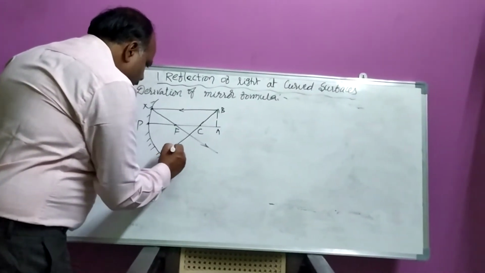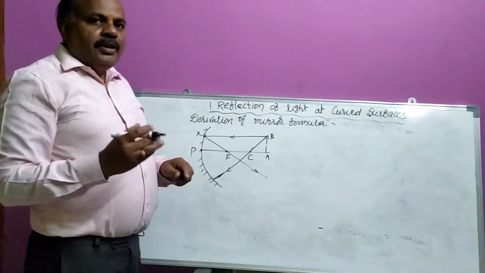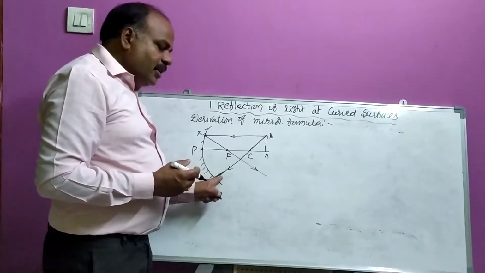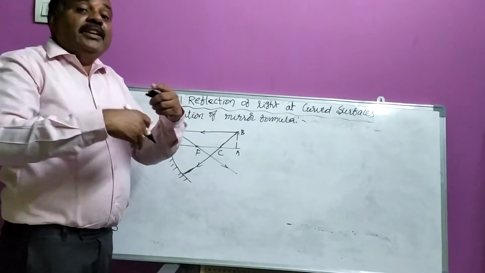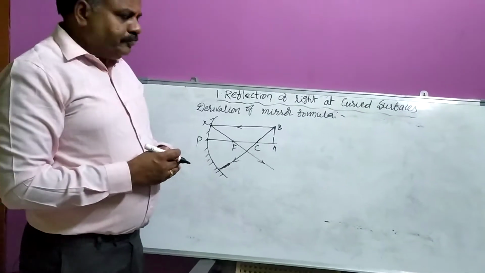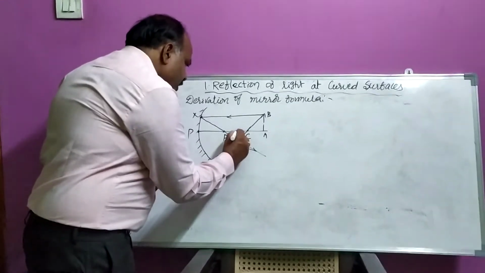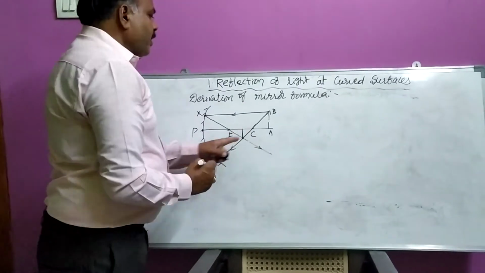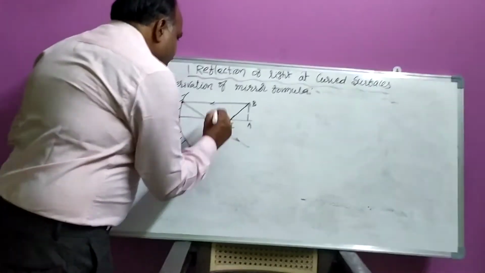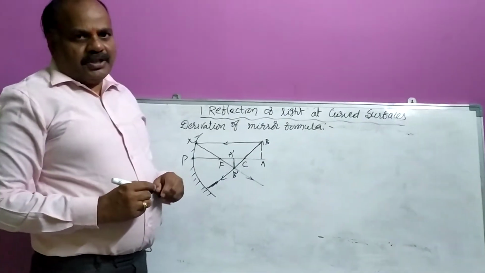Now I am taking one more ray from B, dear children, that is passing through C, the center of curvature. As we know, the ray which passes through the center of curvature, after reflection again passes through the same point, the center of curvature. So these two are intersecting at this point. Here the image of AB is formed. This is A dash B dash. Say it is A dash B dash. It is the image. This is the object.